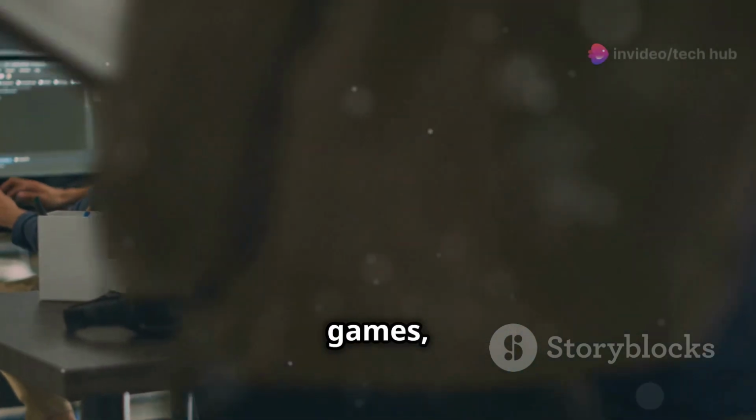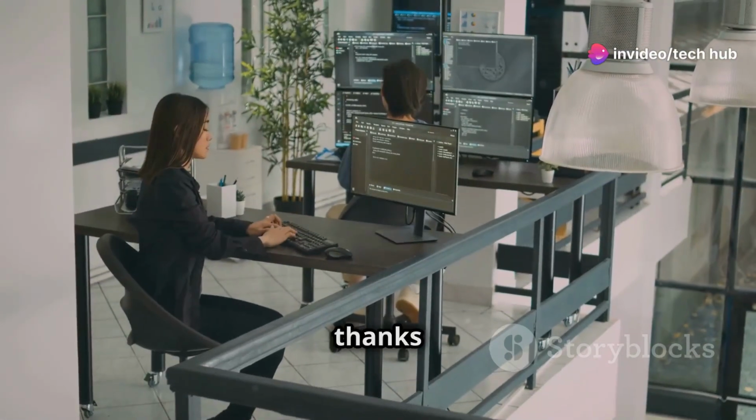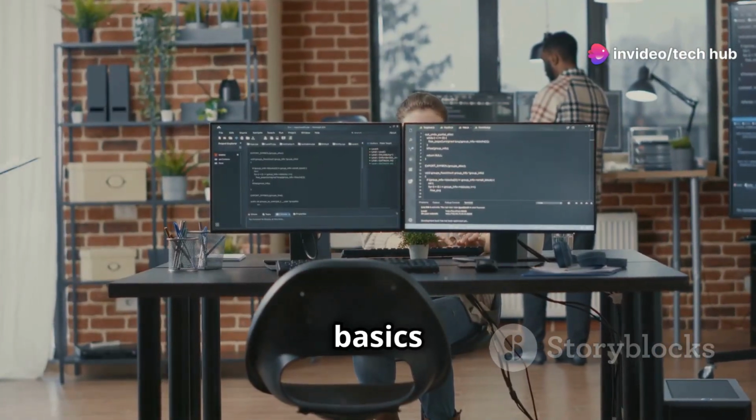Ever wondered how games, apps, and websites come to life? It's all thanks to programming. Let's dive into the basics and get you started.